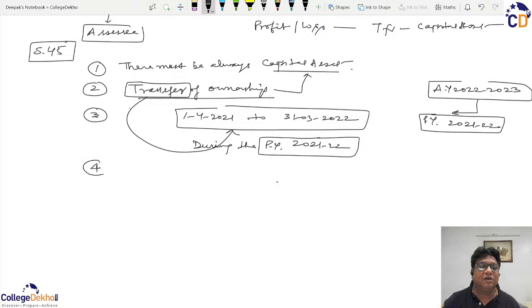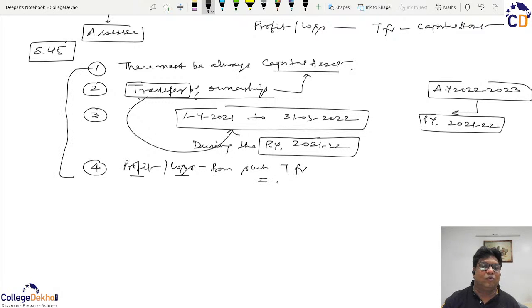And obviously, either there will be profit or there will be loss. How is that to be calculated? That we're going to discuss. So basically, if these four parameters are fulfilled, then any resultant profit will be known as capital gains, or the resultant loss, if any, will be termed as capital loss.